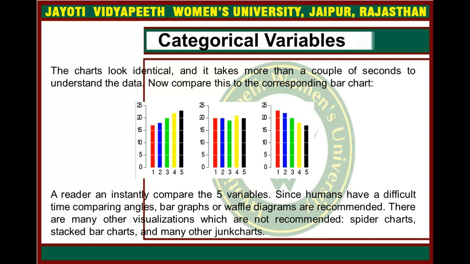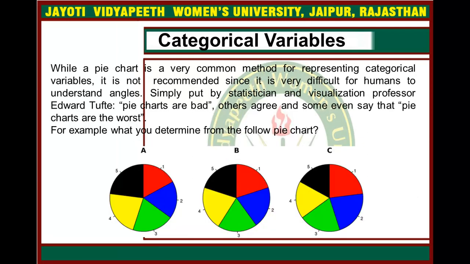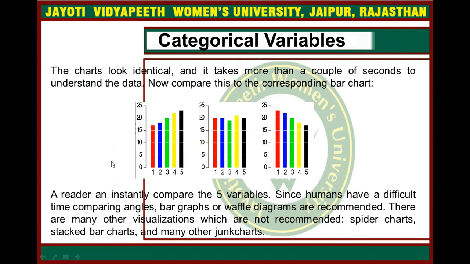Now compare this with the corresponding bar chart. I am talking about this pie chart. If we see this chart, it means we can instantly compare the 5 variables. Basically, you can see here in this graph 1, 2, 3, 4, 5 variables. Since humans have a difficult time comparing angles, bar graphs or waffle diagrams are recommended.